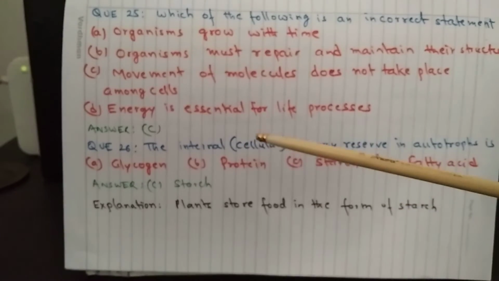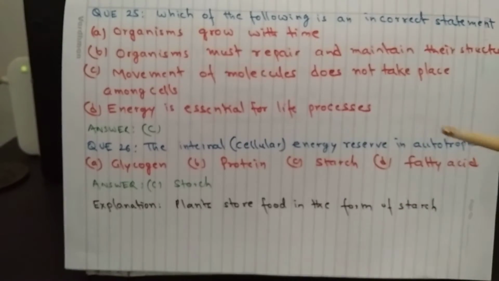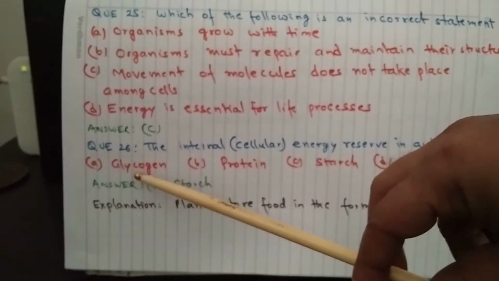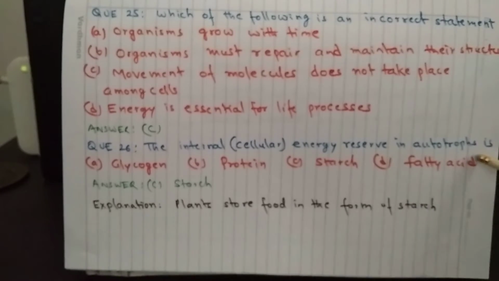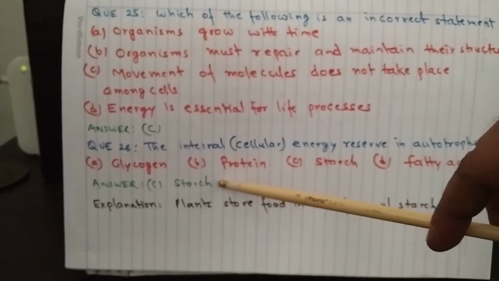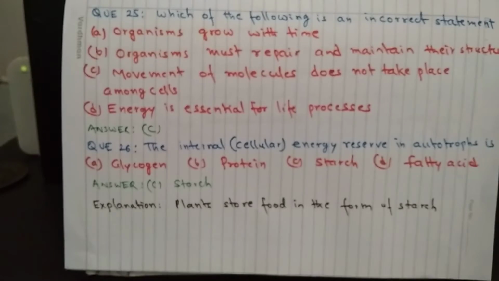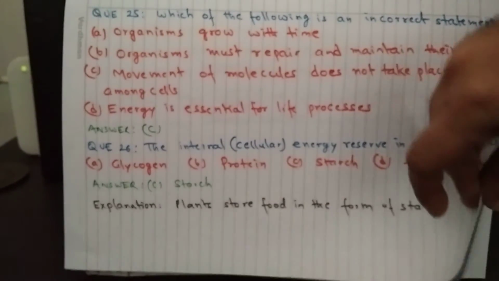Question 26. The internal cellular energy reserve in autotrophs, that is plants, is A. Glycogen, B. Protein, C. Starch, and D. Fatty acids. Answer is C. Starch. We know that plants store food in the form of starch.